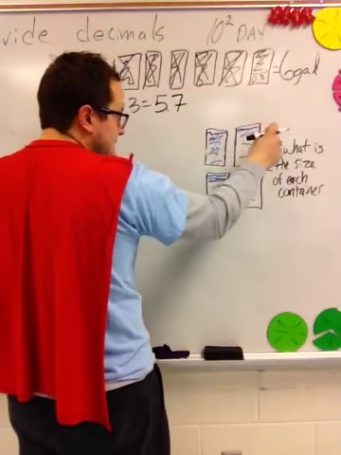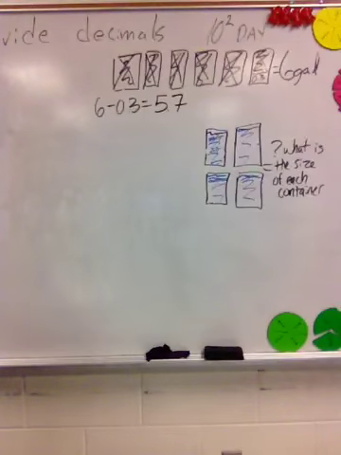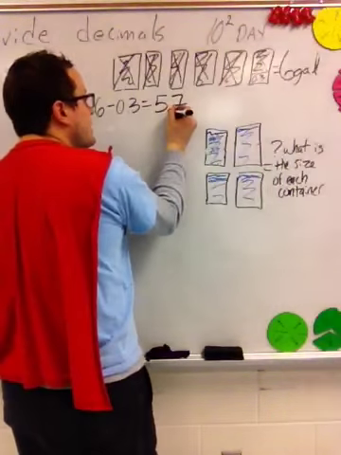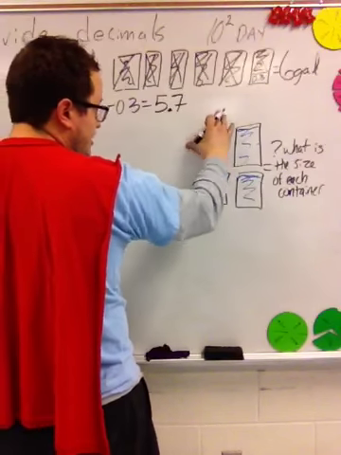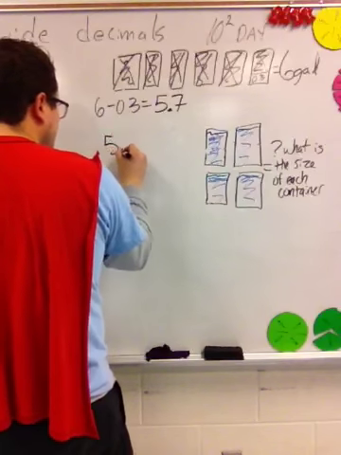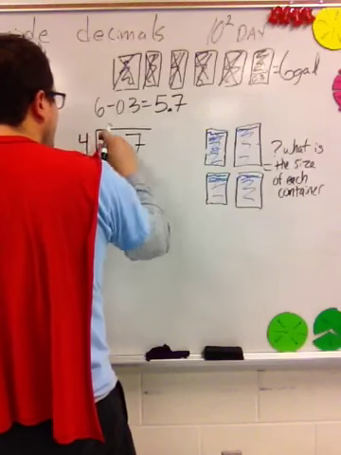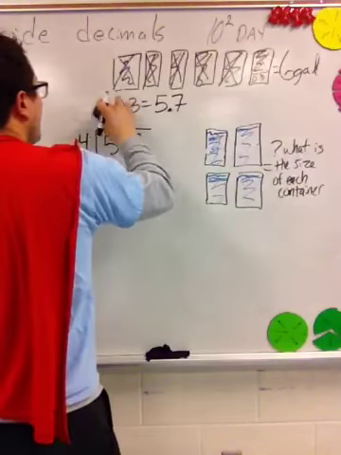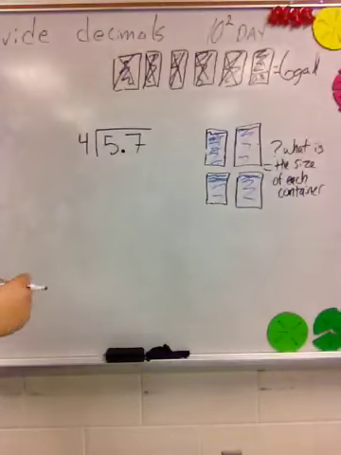So 5 7/10 gallons was used to fill up those 4 containers. And so we know that if we take how much we used and share it into these 4 equal groups, which is 5 7/10, our quotient up here at the top will be how much was in each one of the groups.